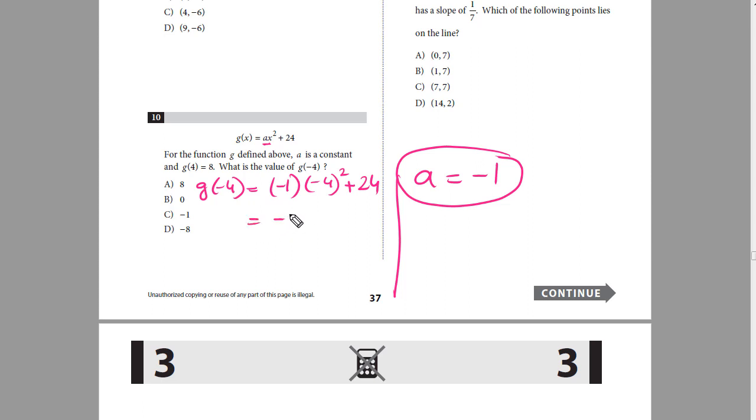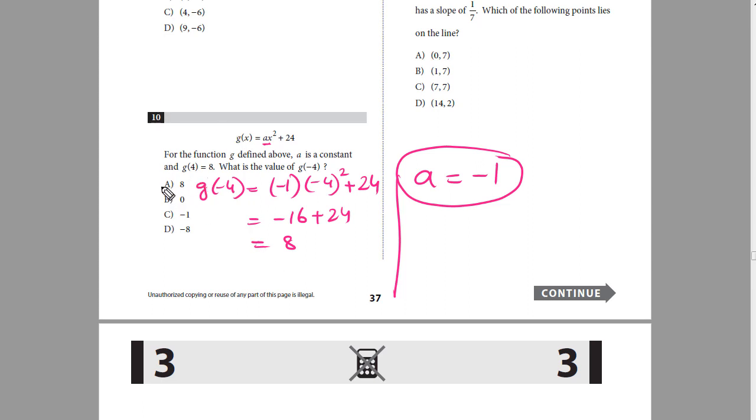So g of negative 4 will be negative 16, because negative 4 times negative 4 becomes positive 16. So negative 16 plus 24, so 24 minus 16, that will be 8. So g of negative 4 will become equal to 8.